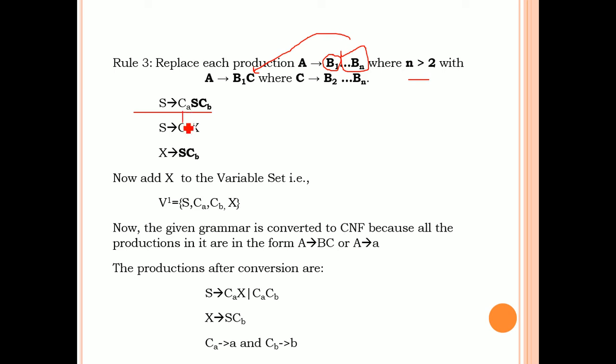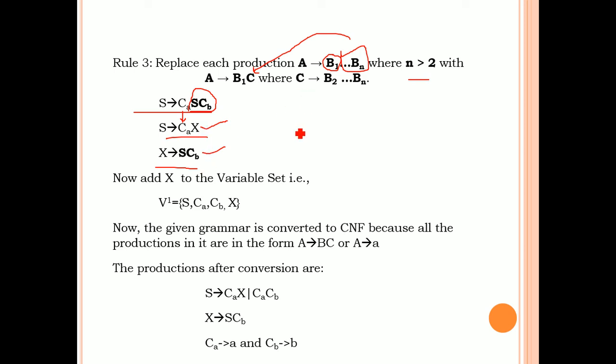So you can keep the first non-terminal as it is and introduce a new non-terminal. So what is the new non-terminal here? X. Okay. So what is X? X is SCB. Okay. Now these two productions are also in the form of Chomsky normal form because these two are also of length 2.